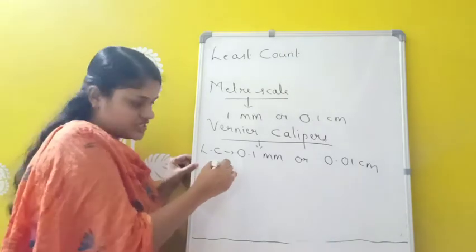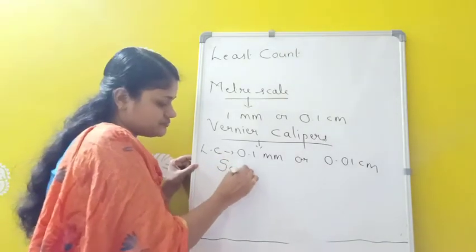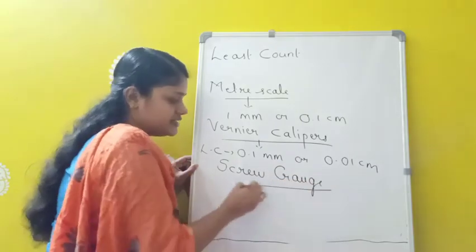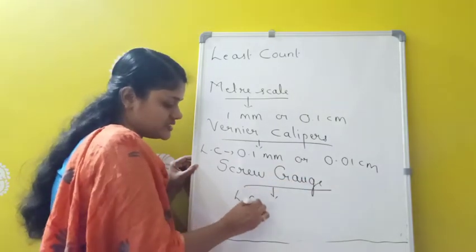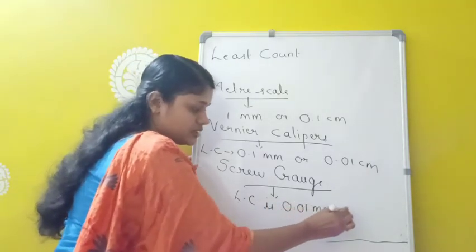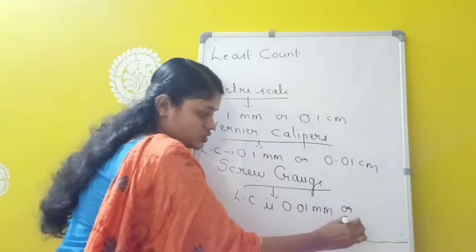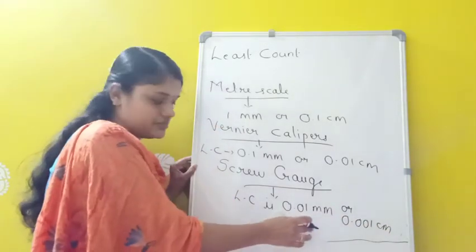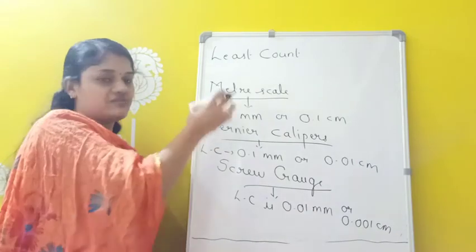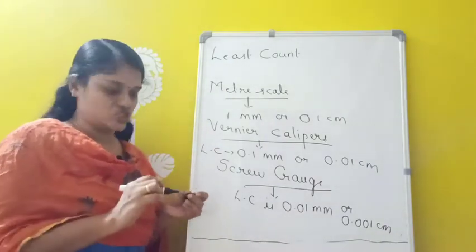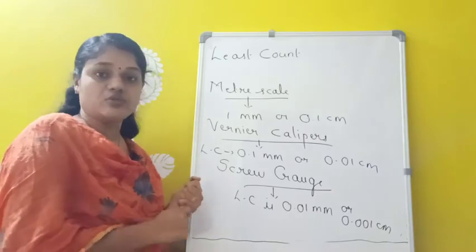Similarly, we have another instrument called screw gauge. And the least count of a screw gauge is 0.01 millimeter or in centimeter 0.001 centimeter. So this is the least measurement that can be made using screw gauge. So anyway, least count is the smallest measurement that can be made using any measuring instrument. Okay. So next we have to study about accuracy.